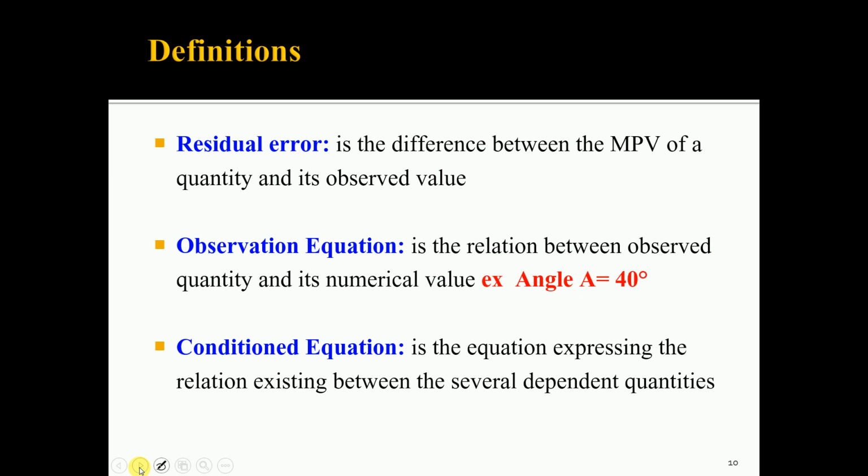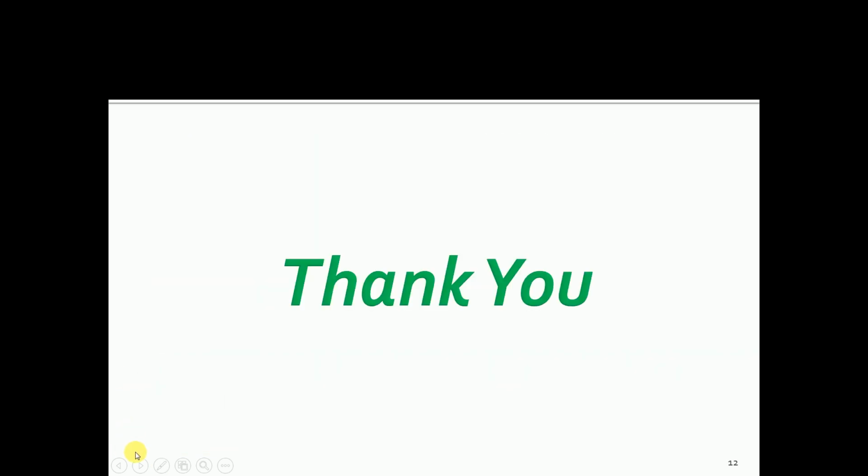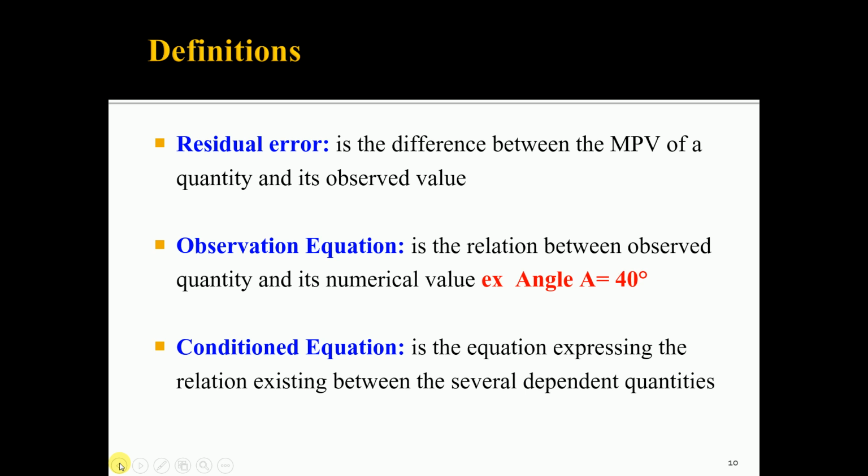Then the observation equation. This is the equation showing the relation between the observed quantity and its numerical value. Here the quantity is A, its numerical value is 40 degree. The equation which shows the relation between the observed quantity and its numerical value is called the observation equation.